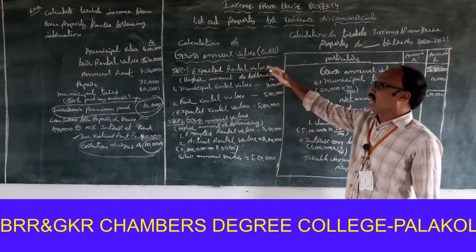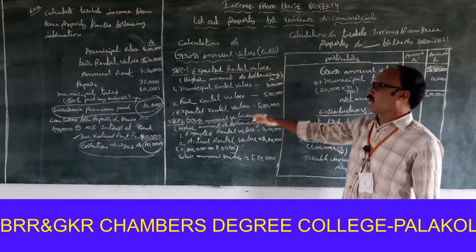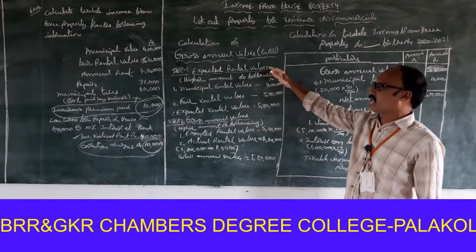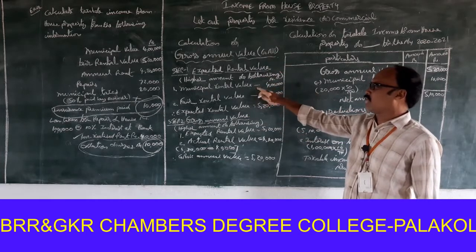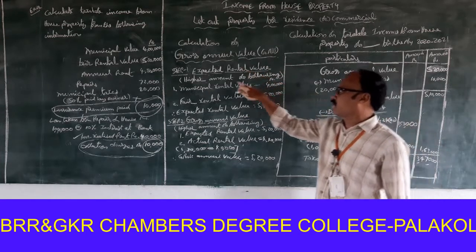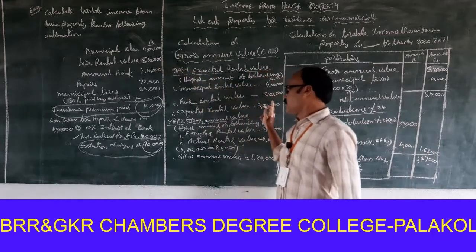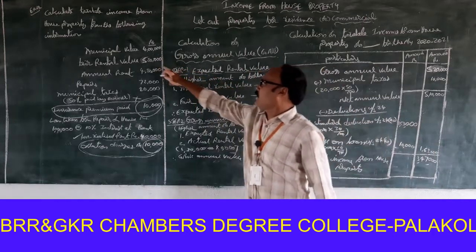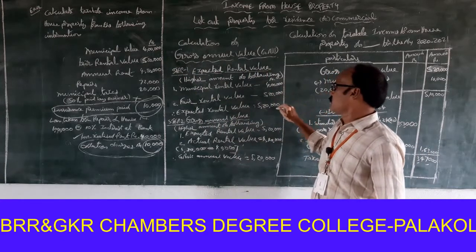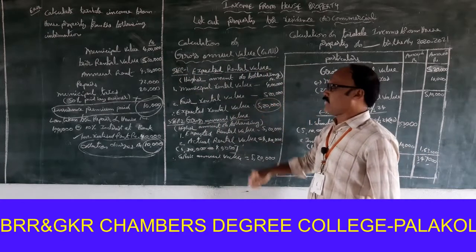Step 1, expected rental value. Step 2, gross annual value. Step 1, expected rental value, is the higher amount of the following. First, municipal value 4 lakhs. Next one, fair rental value 5,20,000. The higher amount is 5,20,000.